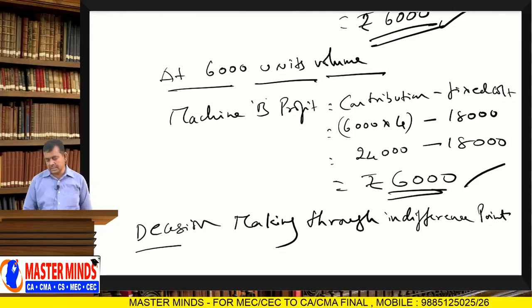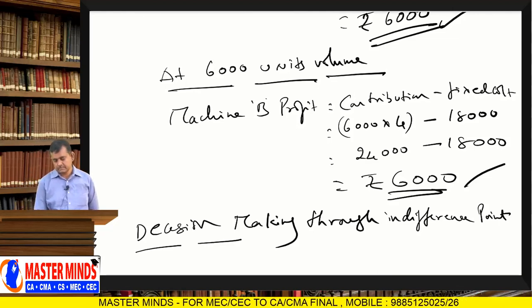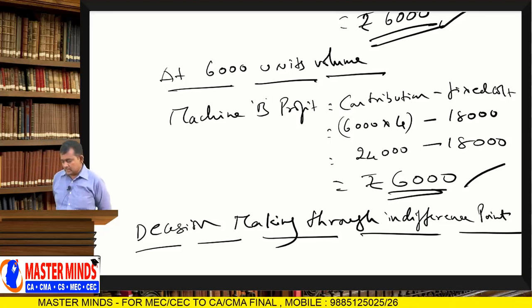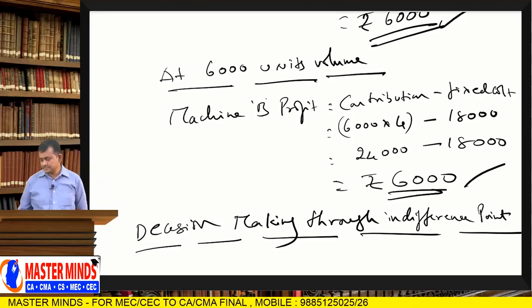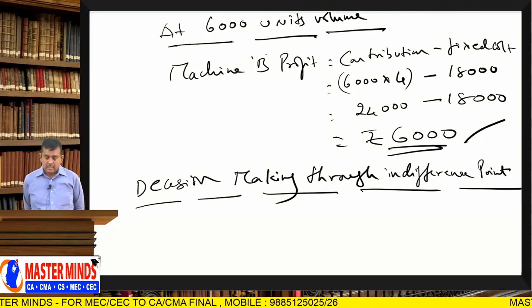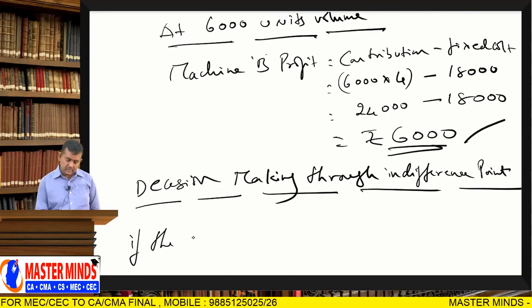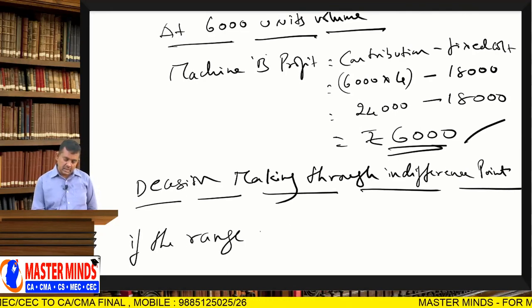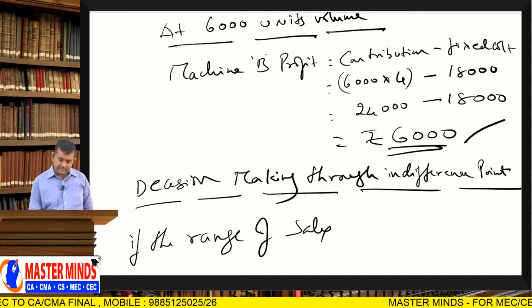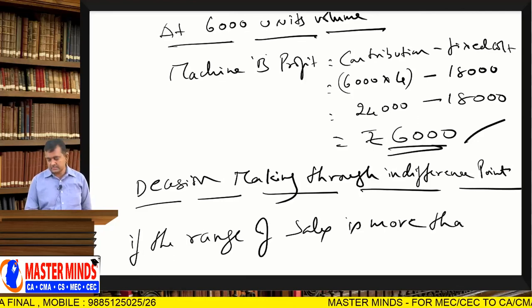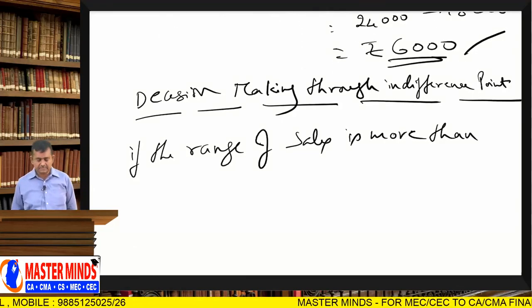Decision making through indifference point.